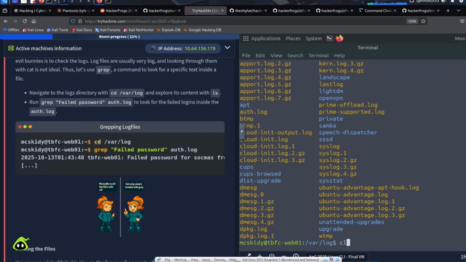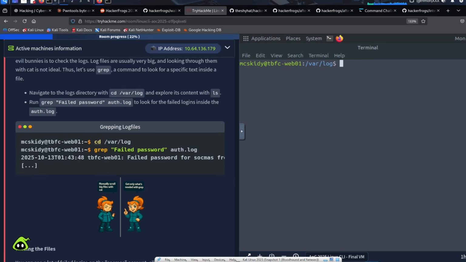So what we can do is run the command grep failed password auth.log. We're looking inside the auth.log file for any lines that say failed password using this grep command right here. grep is a very, very important command. It's very good for finding little bits of information inside of files.